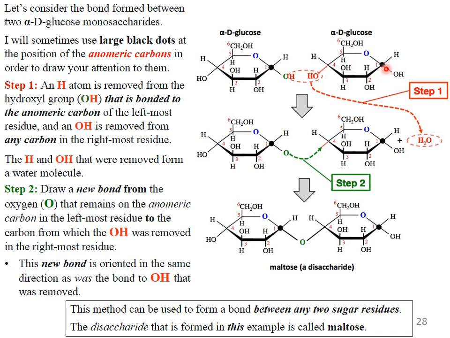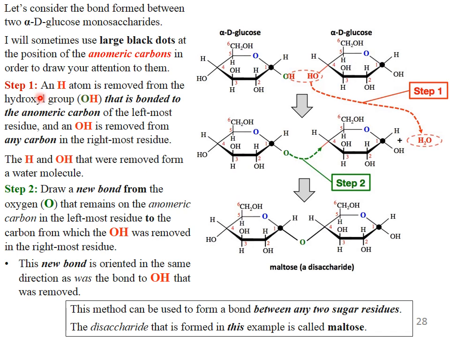Step 1. A hydrogen atom is removed from the hydroxyl group that is bonded to the anomeric carbon of the leftmost residue, and an OH is removed from any carbon in the rightmost residue. The H and OH that were removed form a water molecule.